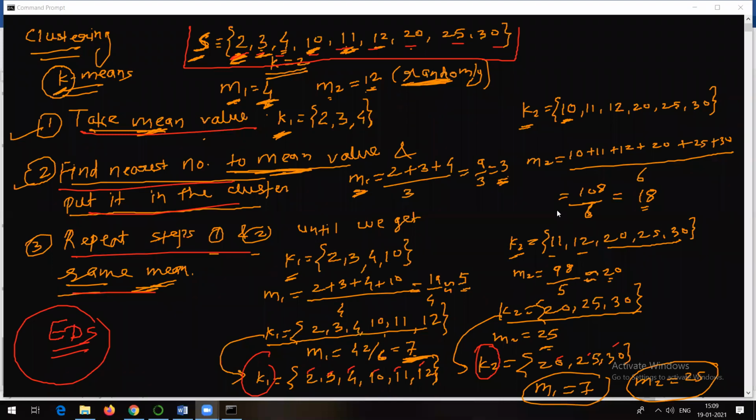Okay. Does the final mean have any significance now? Final mean, see, it does not. See, final mean means what? We got two mean values, K1 and K2. With the help of that particular mean value, we have actually found out the distances of all the points. So those mean values are nothing but centroids actually. That's the significance they have. We are not going to make use of that. We are just going to make use of those mean values to find out the clusters. That's it. Nothing else.